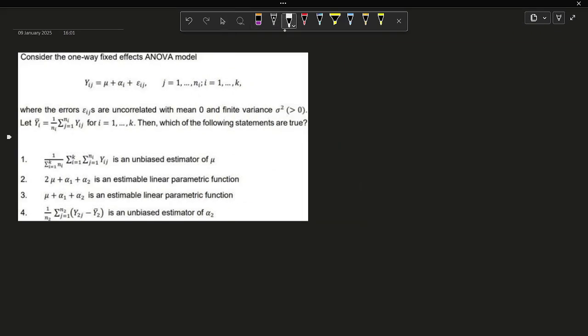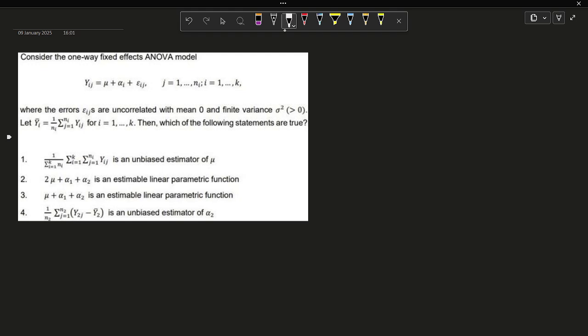So this question is telling us that we have to consider the one-way fixed effects ANOVA model, where Yij is equal to mu plus alpha i plus epsilon ij, where j is equal to 1, 2, up to ni, and i lies between 1 to k.